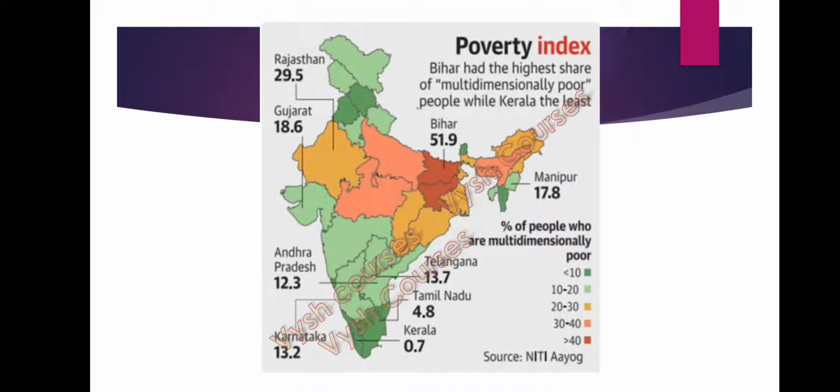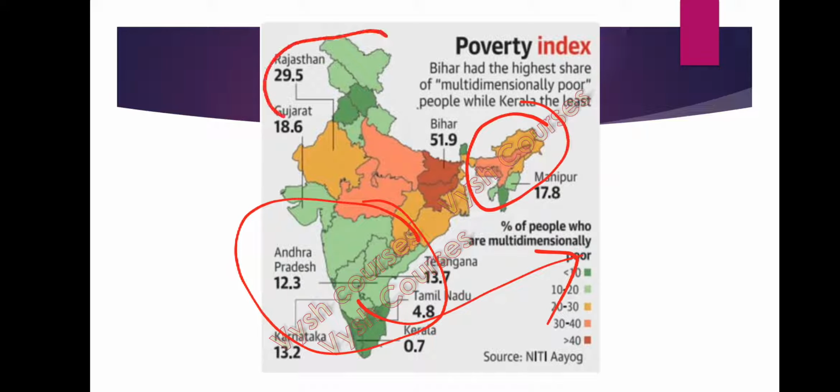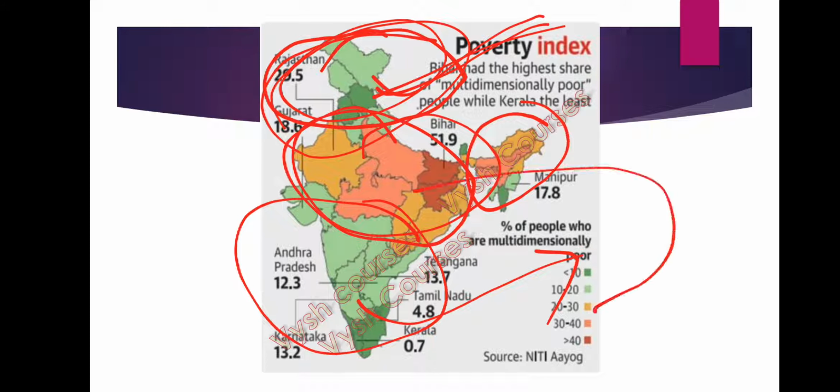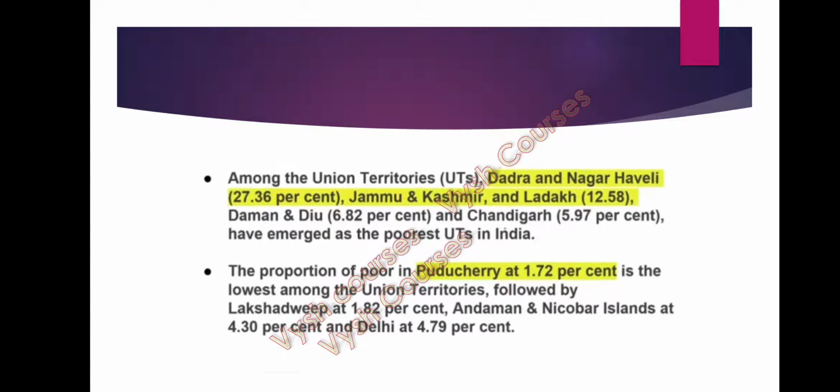In southern India you can see more green, so relatively southern Indian states are performing well in reducing poverty. In north India it is somewhat better. In central India and northeast India you can see more poor people. Manipur and others are doing better again. These trends you need to observe.